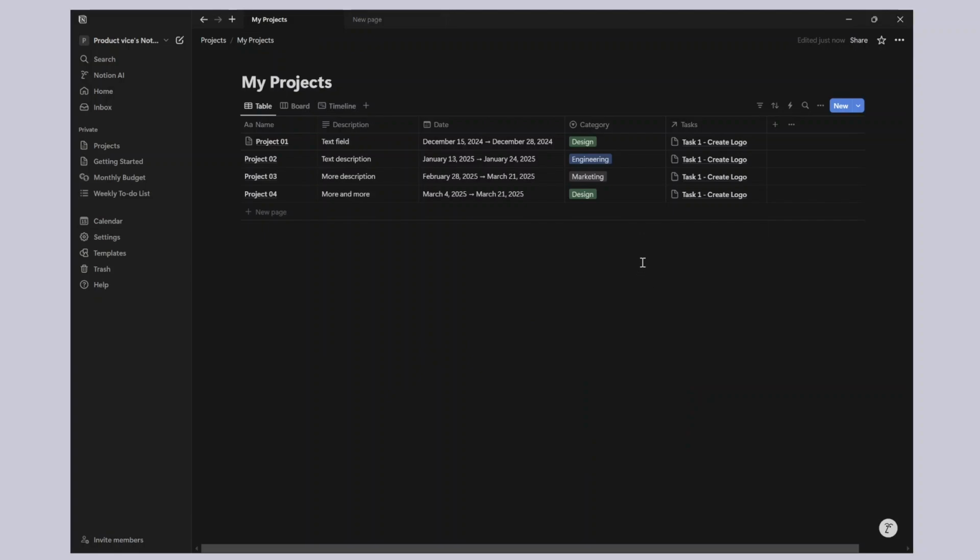And then if I go to the My Projects database, what you'll see here is that for each of the projects, you have a new column called tasks, and you see the same task being repeated. So now you know that even though this task is maybe in one of the databases out there, it is the common task between all of these projects. It shows you the view for common tasks. So this is how you create connections between different tables. You create a relation, and you basically get to see different fields connect to different fields in two different databases.